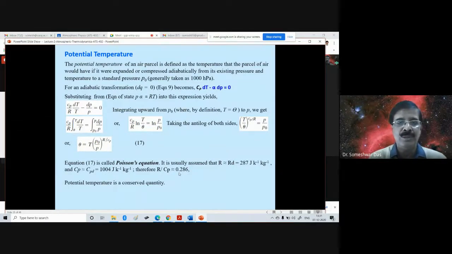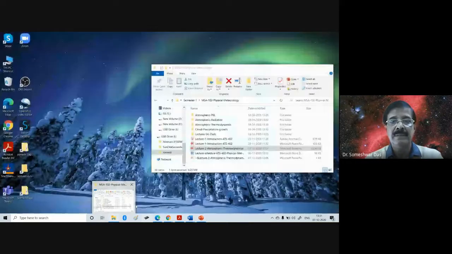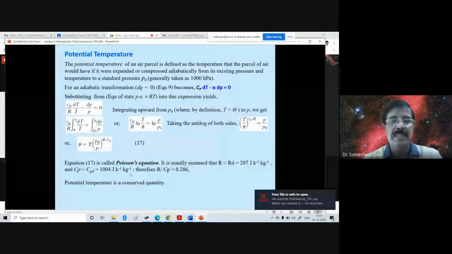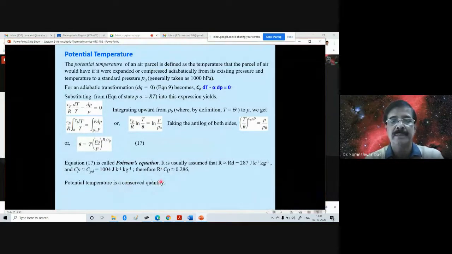Similarly, we also use theta, the potential temperature, as one of the coordinates. All these things I said in the context of the discussion of potential temperature. Because, as we just now said, potential temperature is a conserved quantity. And therefore, we sometimes use potential temperature as one of the vertical coordinates for atmospheric models.